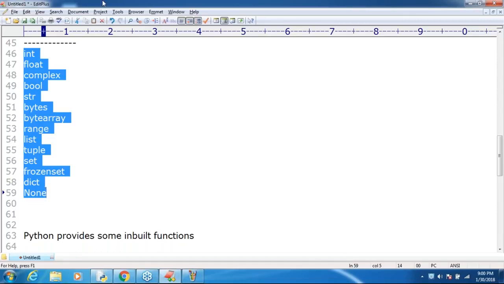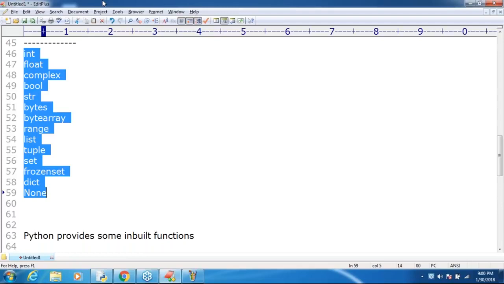Int, float, boolean, maybe complex also, or otherwise leave that, because about complex we don't know much, because in other languages we didn't discuss it. No problem, right? So here just int, float, complex, bool, these things are non-objects, except that all the remaining things are objects. Correct? Make sure.